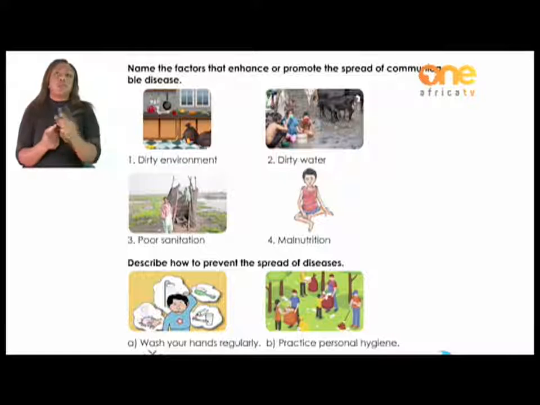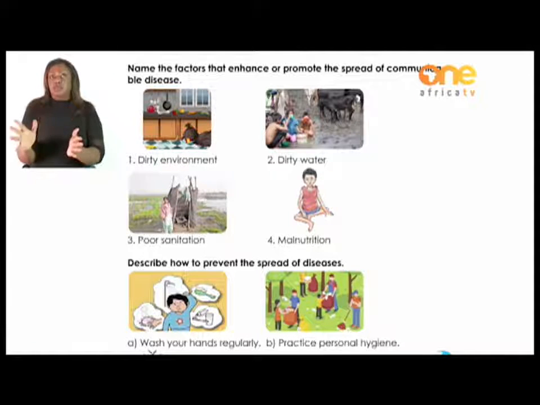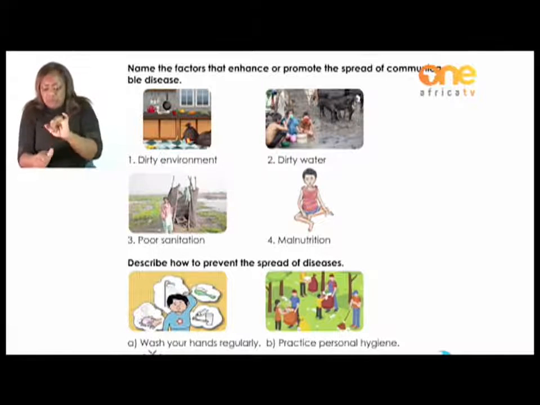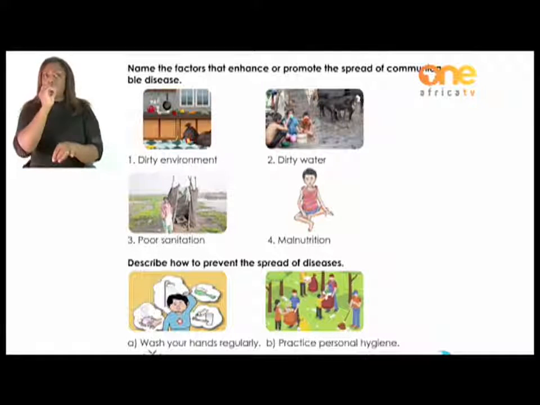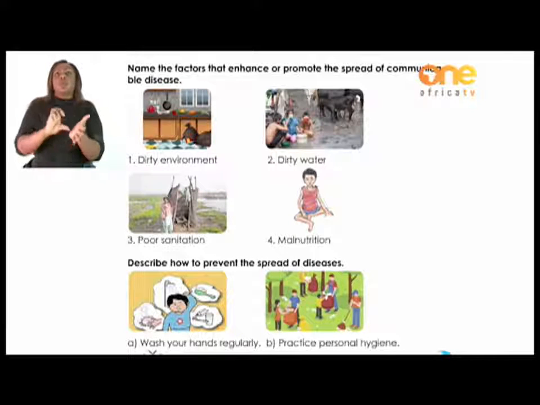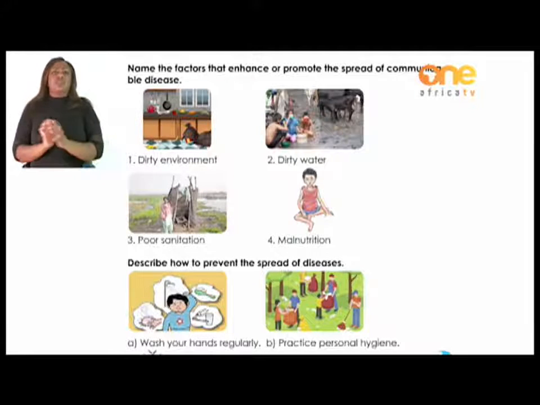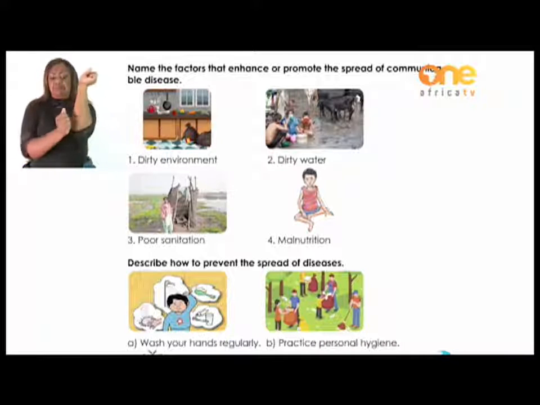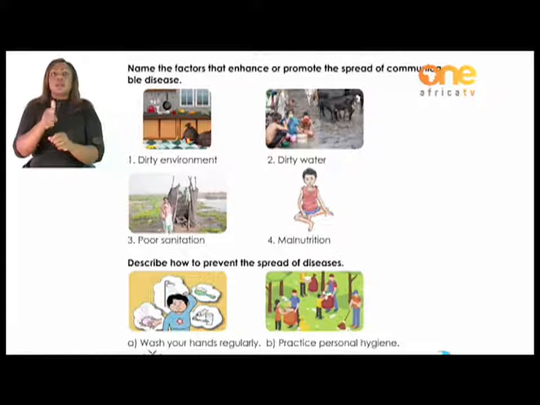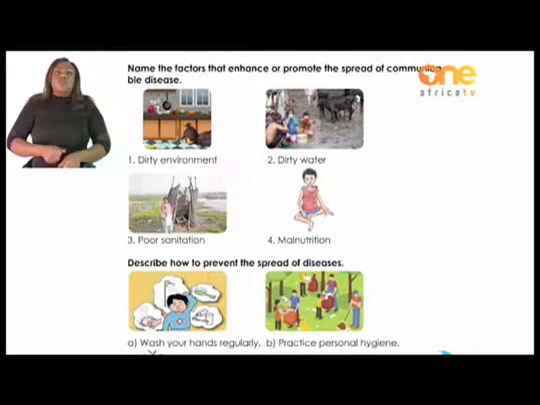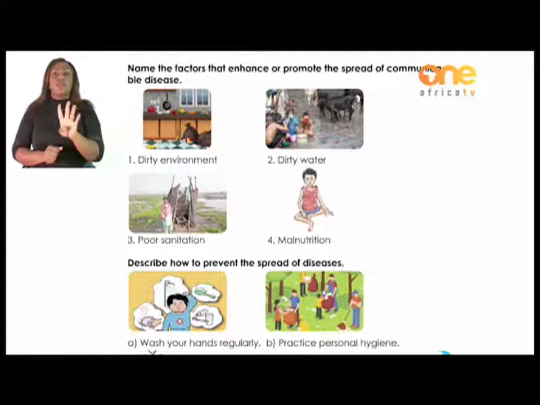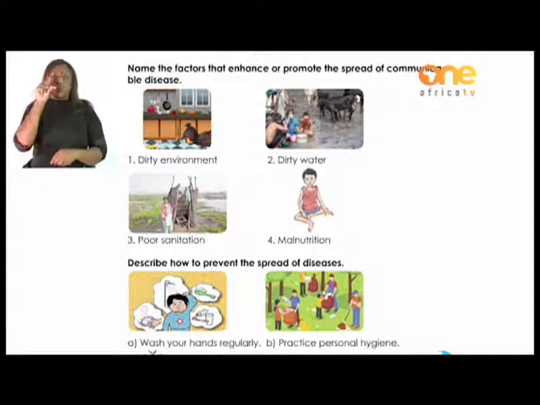Number 2, there is dirty water. Diarrhea is one of the most diseases caused by water pollution. Number 3, there is poor sanitation, which is linked to the transmission of diseases such as cholera, when you don't wash your hands after using the toilet. Number 4, we have malnutrition. When the person does not receive enough nutrients from the diet, it could be lack of protein, and it can cause kwashiorkor.